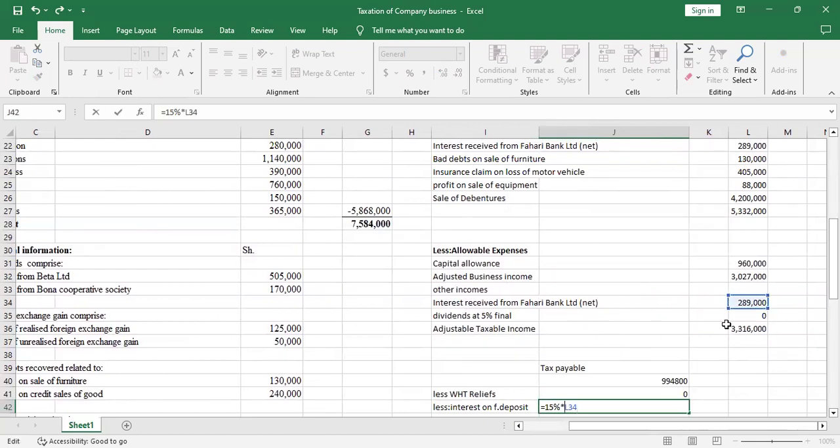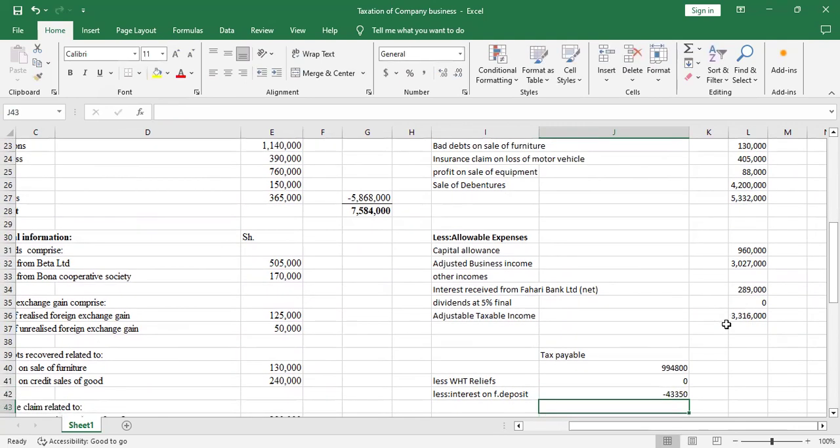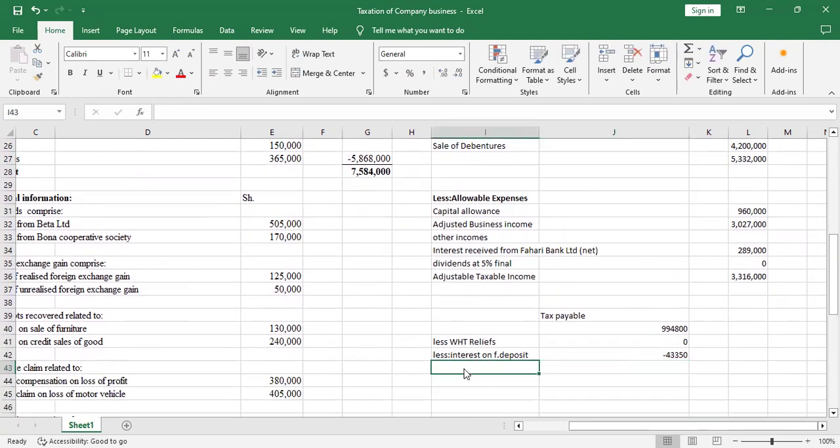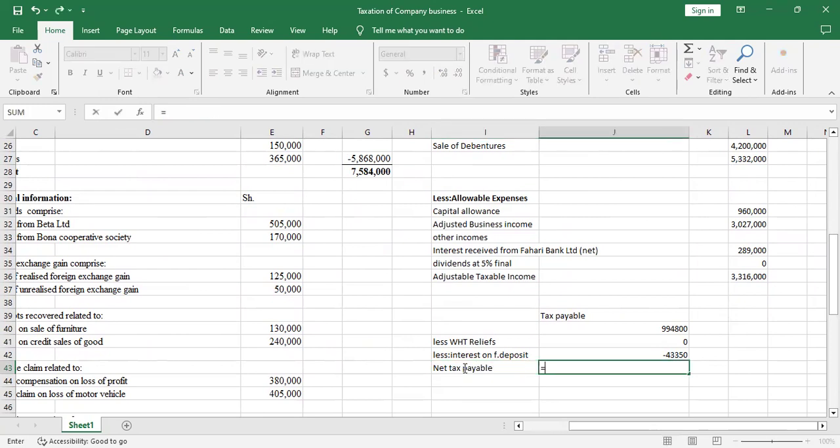But it has to be negative because we less it from the tax payable, so that we get the net tax payable. So the net tax payable equals the sum of this. Enter. So the net tax payable is this one.